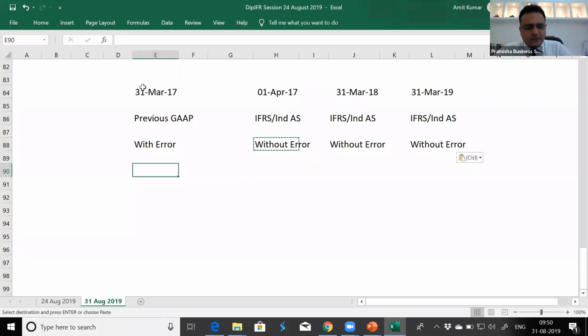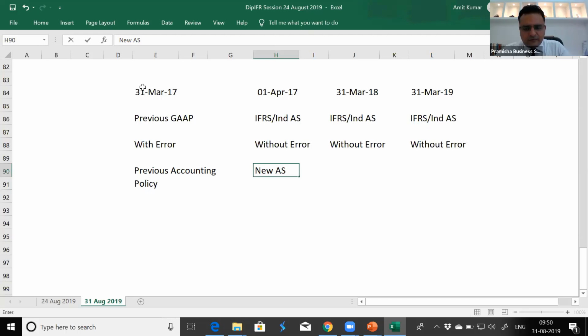We can also call it previous accounting policy, new accounting policy. In all the three situations, we have to apply the effect retrospectively.